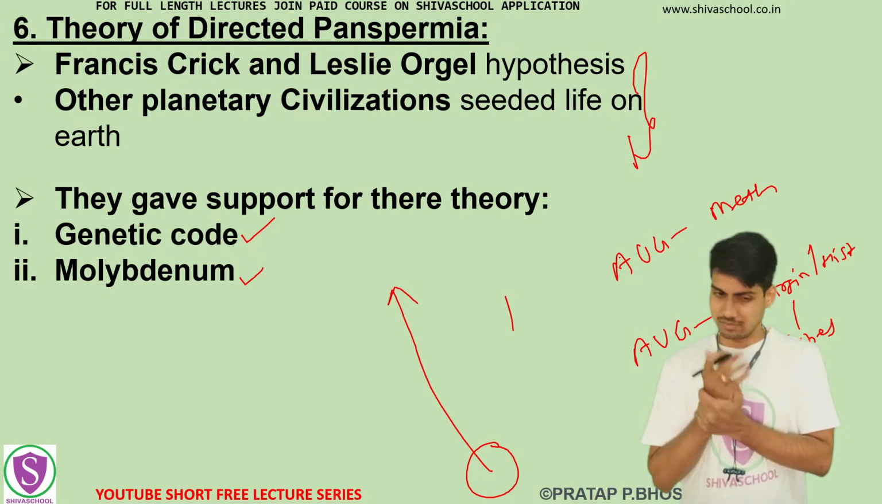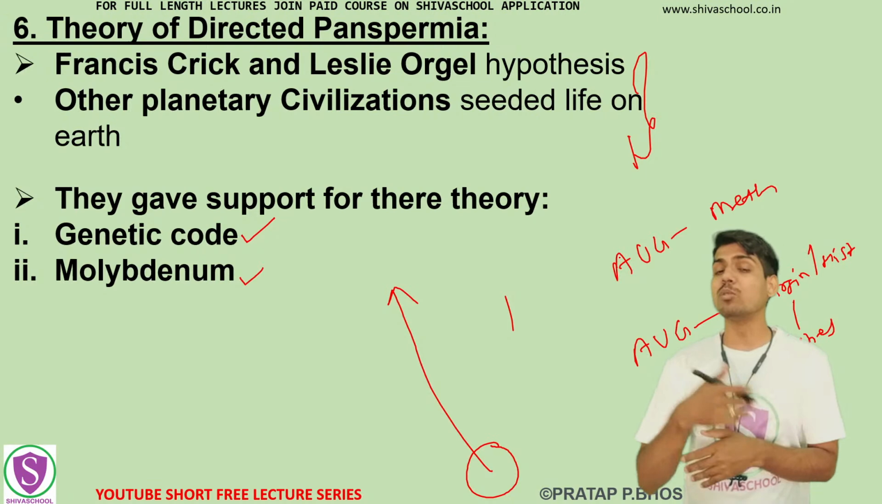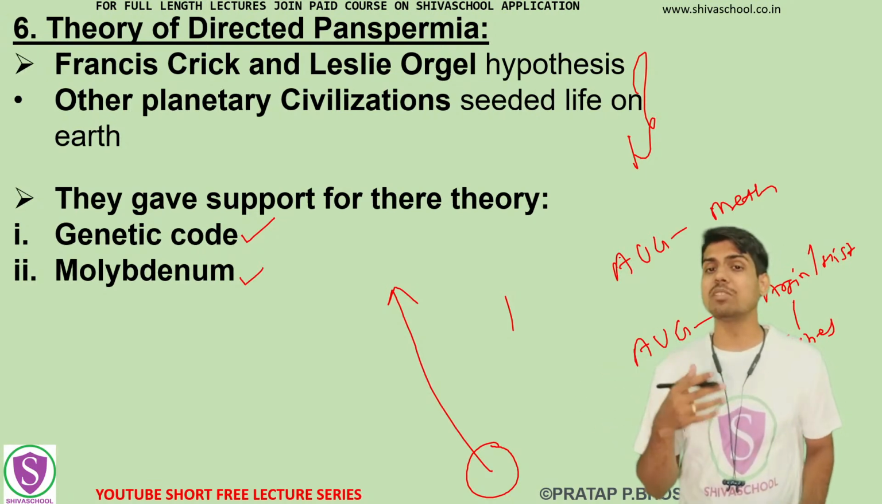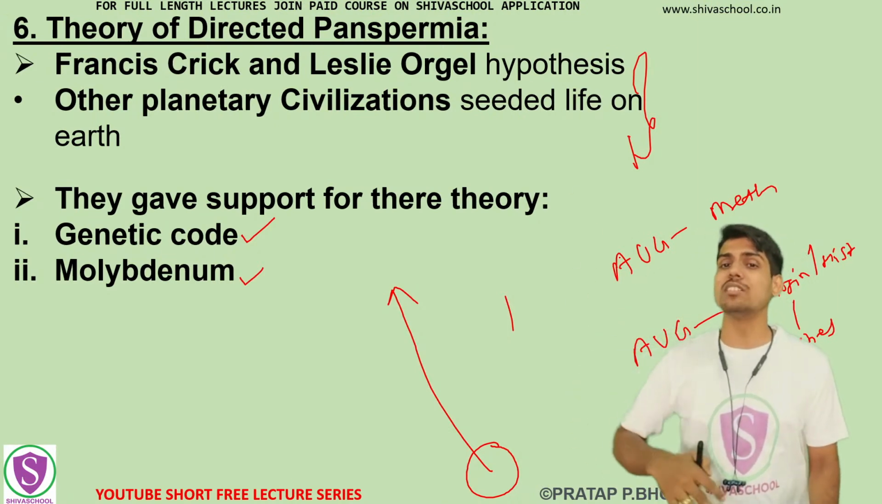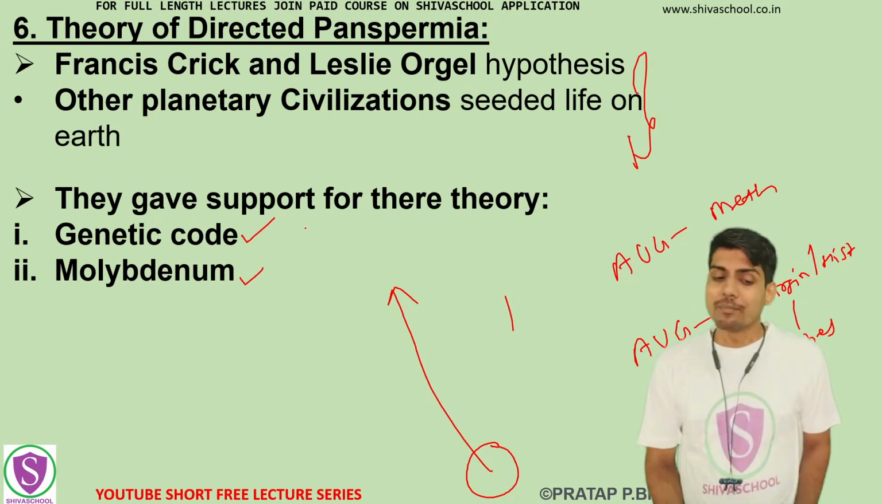Okay, but whatever the arguments are, it cannot already be true, this also cannot be true forever. Only the case that the genetic code is the same does not guarantee that directed panspermia is there, okay. This cannot directly prove it, right.